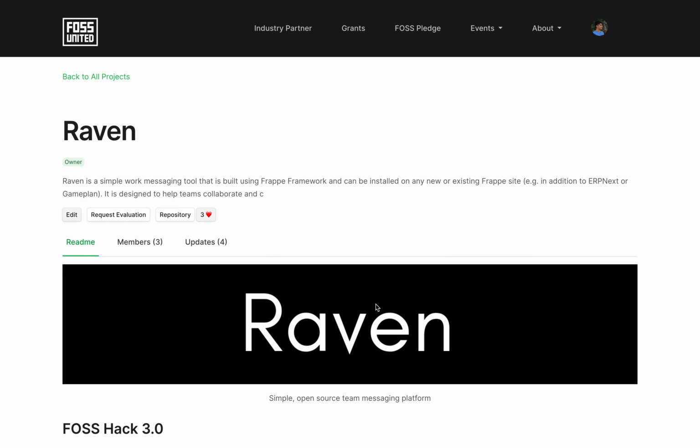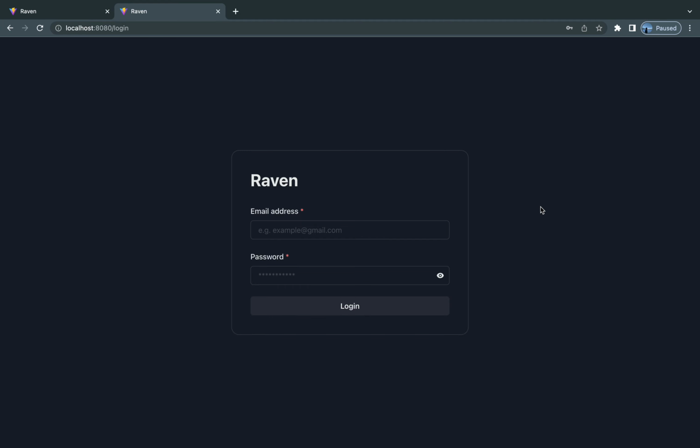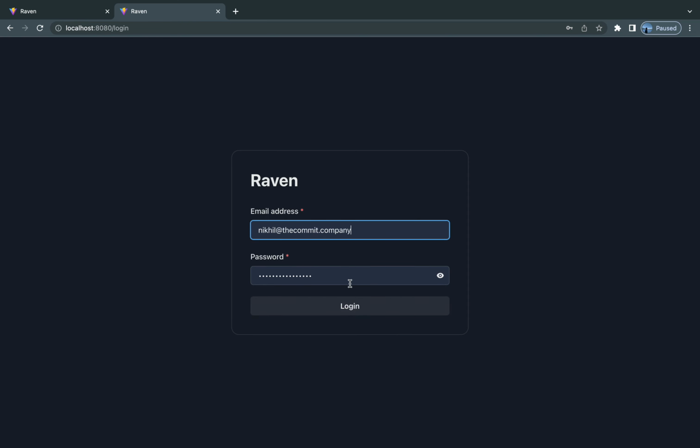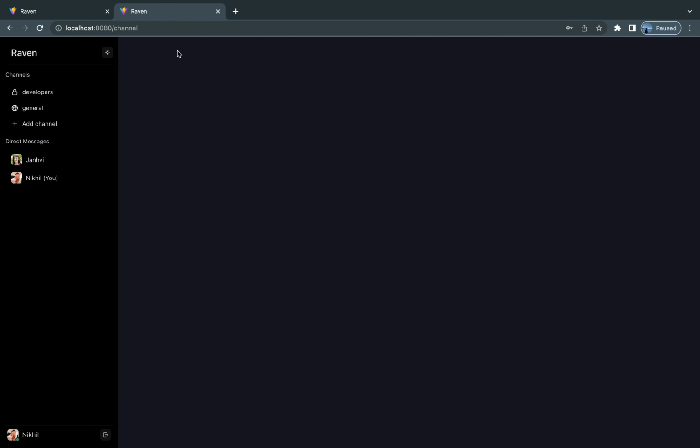I'll just go into Raven directly and tell you what we have worked on at FOSSHack. So the login screen is pretty simple. We expect people to log in via the Frappe login screen, and so I'll just log in via an account. Once you're in Raven, you'll see your list of channels.